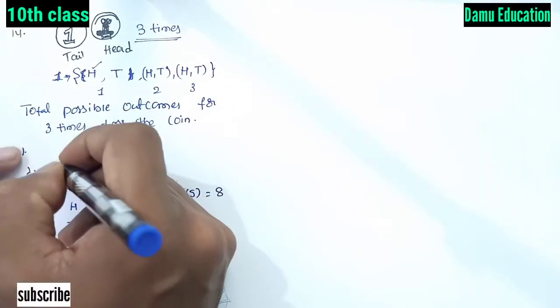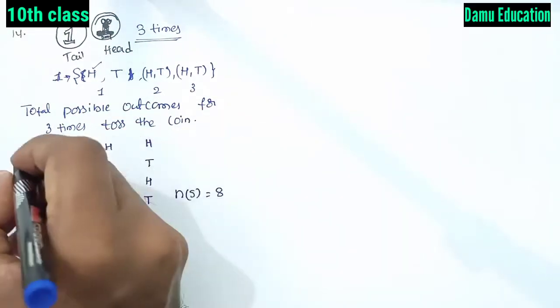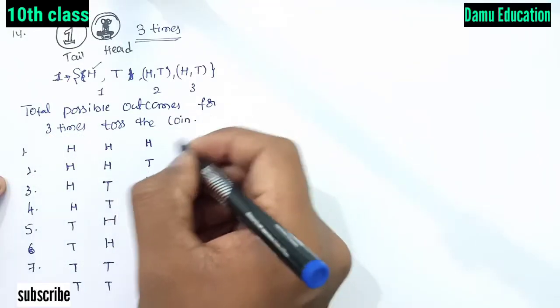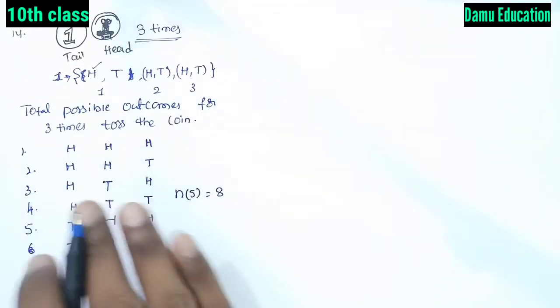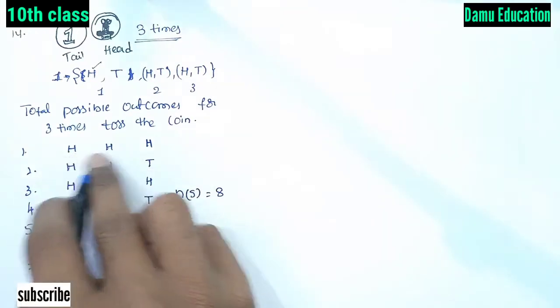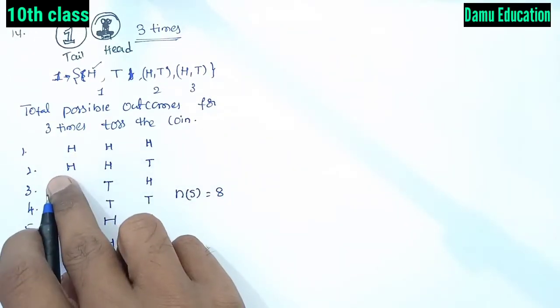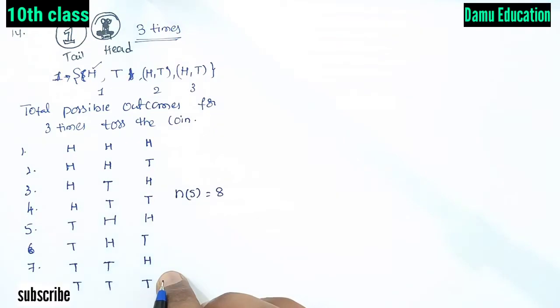So for 3 tosses, in the first case, second case, either he will get all heads or head, head, tail, and so on. These are the possible outcomes.